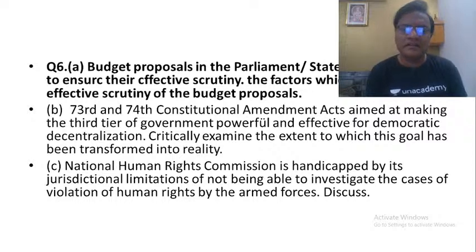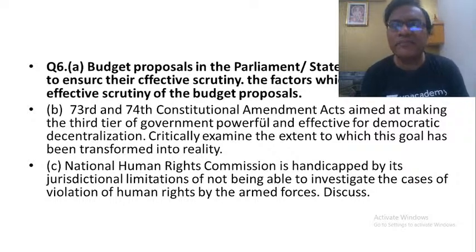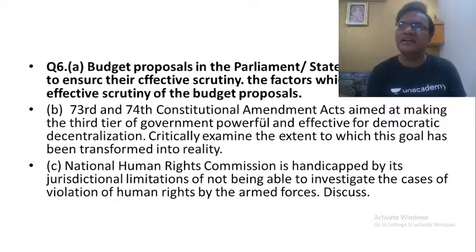Now, the budgetary proposals are not complete, in the sense that whatever we see in the budget, it is not possible for us to ensure that the parliament or state legislatures can ensure accountability of the executive by looking at the budgetary proposals.